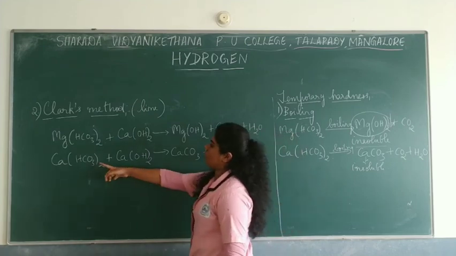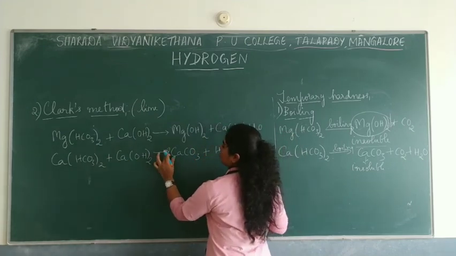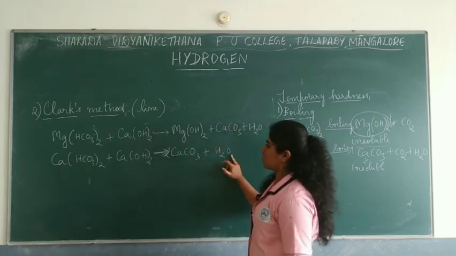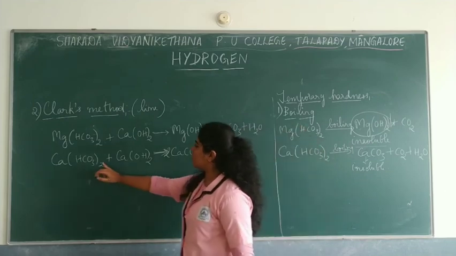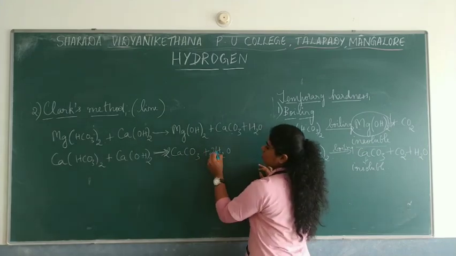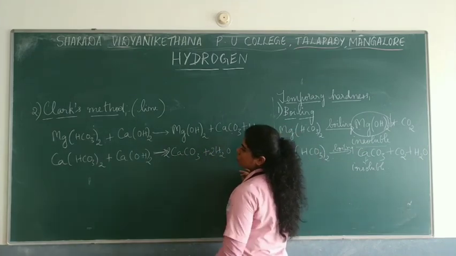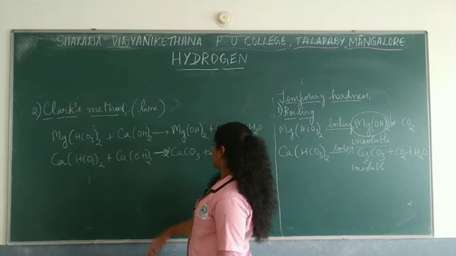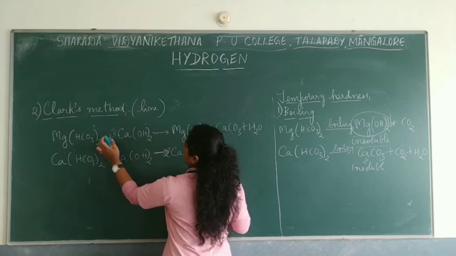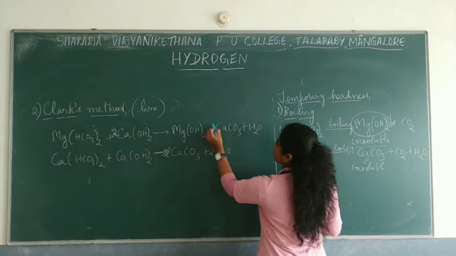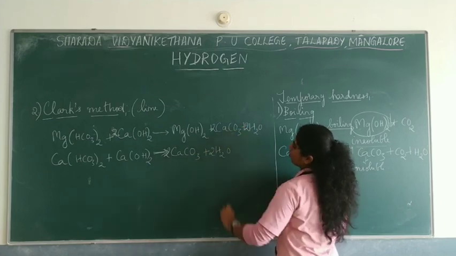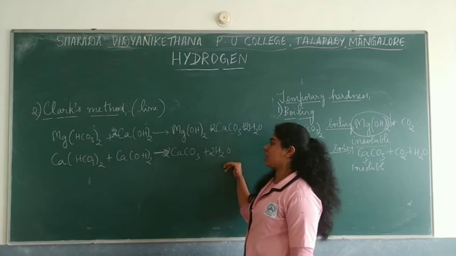Here you have 2CaCO3. Oxygen is 6 on one side, here it is 7. What do we do? Here it is 6 plus 2, it is 8. Then 2H2O, hydrogen is 4, 2 into 2, hydrogen is 4. So how would you balance this? This would be 2Ca(OH)2, then this is 2CaCO3 and hydrogen would be 2. This is how we balance these reactions.